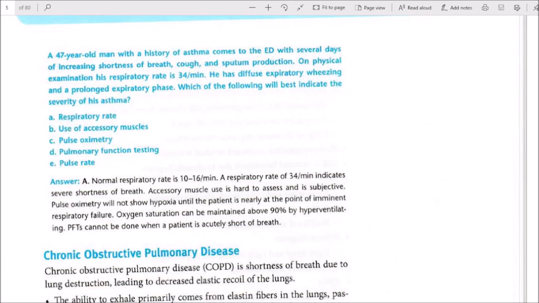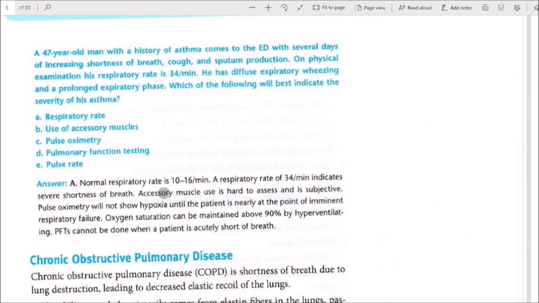A. Respiratory rate. Normal respiratory rate is 10 to 16 per minute. A respiratory rate of 34 per minute indicates severe shortness of breath. Accessory muscle use is hard to assess and is subjective. Pulse oximetry will not show hypoxia until the patient is nearly at the point of imminent respiratory failure. Oxygen saturation can be maintained above 90% by hyperventilation. Pulmonary function tests cannot be done when the patient is acutely short of breath.